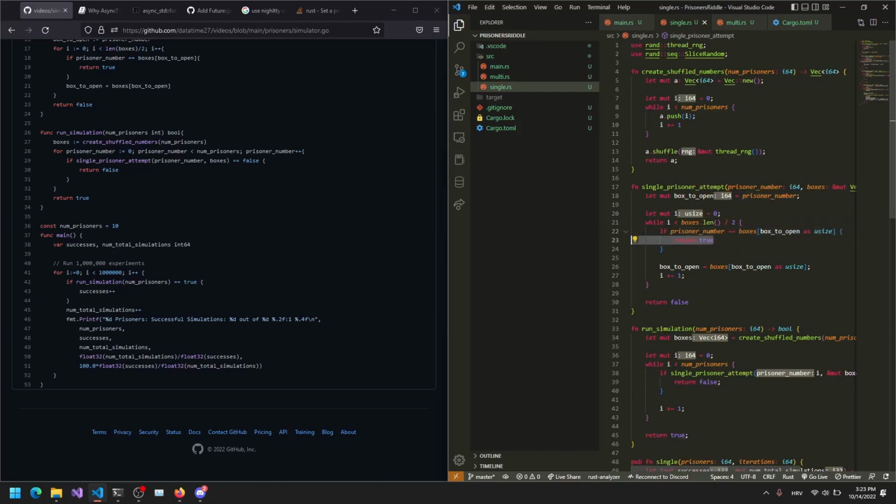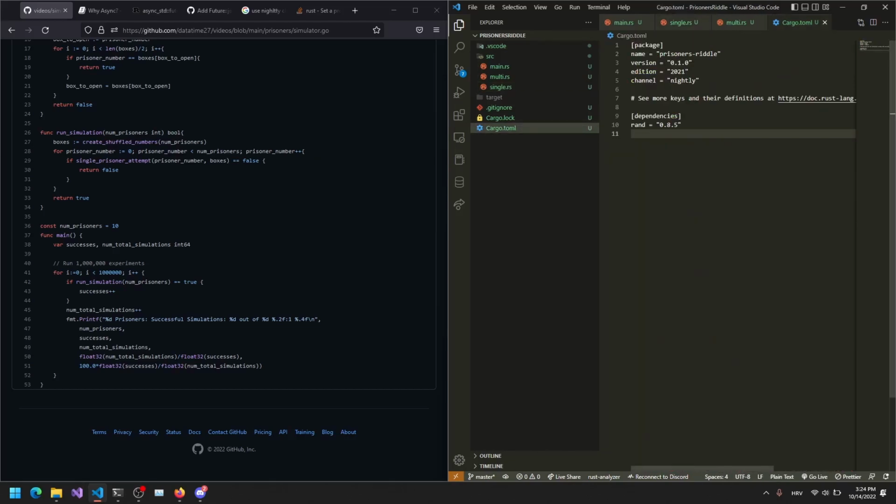If it is true, we return true for a single prisoner attempt. Then if the box to open is equal, we try this. If we didn't already return true, we return false. And for random numbers, I had to use the rand crate, and that can take some time to download if you have slow internet.